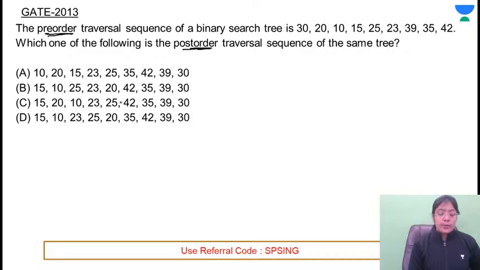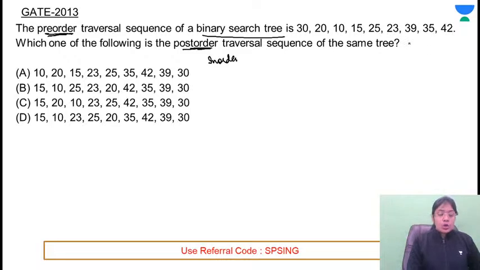We can sort the elements, arrange the elements in ascending order. Your approach is correct, but why are you arranging the elements in the ascending order? We have discussed this point many times. Because with pre-order or post-order, in-order is mandatory, and in-order is not given to you. But we know that the given tree is a binary search tree, and whenever you find the in-order of a binary search tree, it will always be the ascending order of the elements.